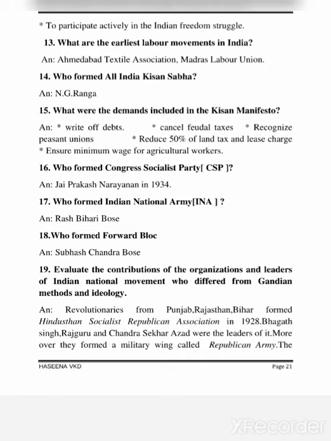19. Evaluate the contributions of the organizations and leaders of the Indian national movement who differed from Gandhian methods and ideology. Revolutionaries from Punjab, Rajasthan and Bihar formed the Hindustan Socialist Republican Association in 1928. Bhagat Singh, Rajguru and Chandrasekhar Azad were the leaders of it. Moreover, they formed a military wing called the Republican Army.